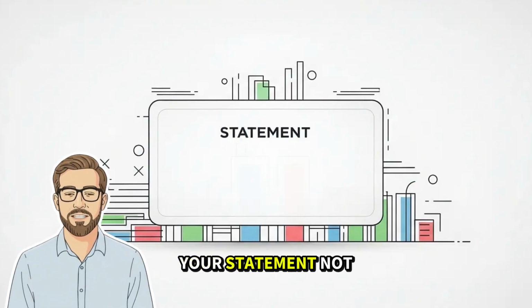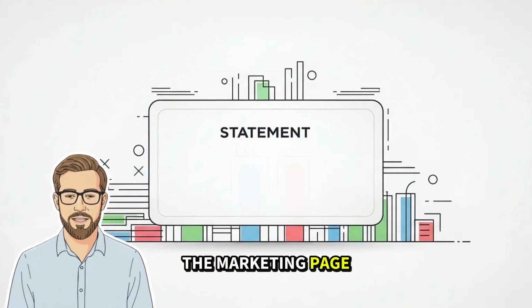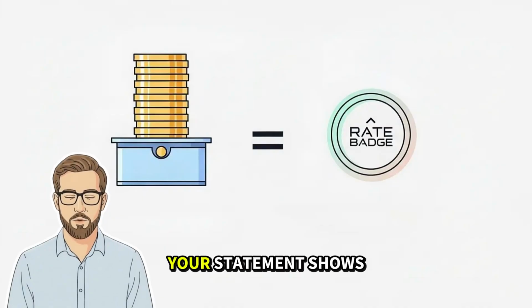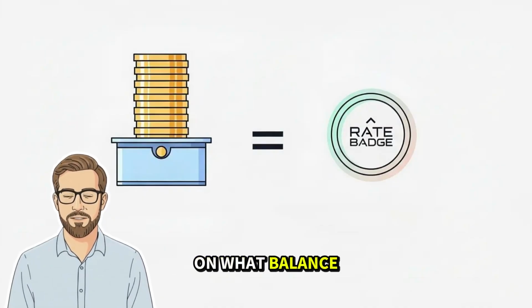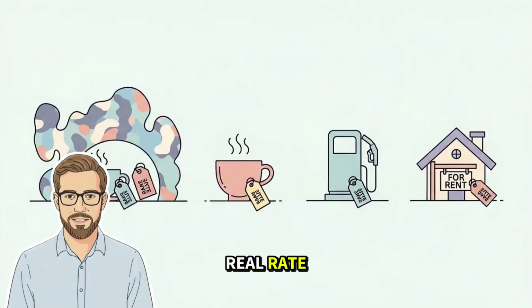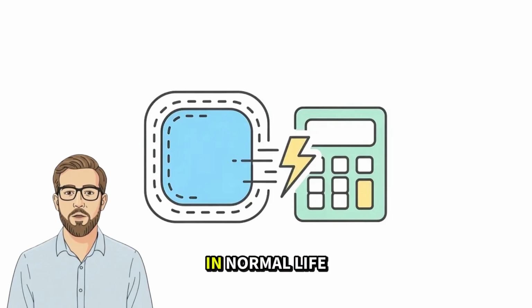And here's the one screen I want you to remember: your statement. Not the marketing page, not the app banner. Your statement shows what you earned on what balance, which means you can compute your real rate even if the bank changes the labels. Before we wrap, a quick reality check on where repricing hides in normal life.